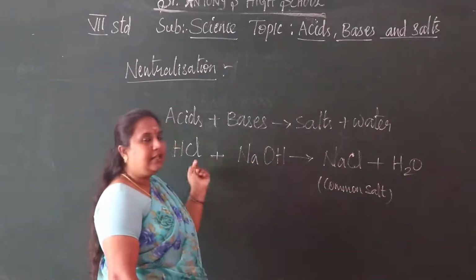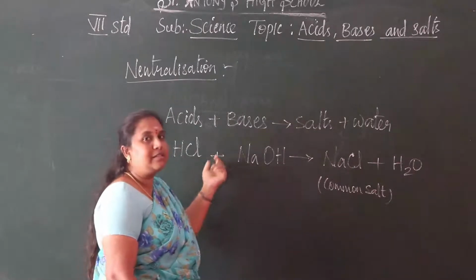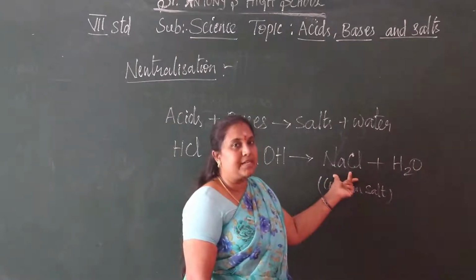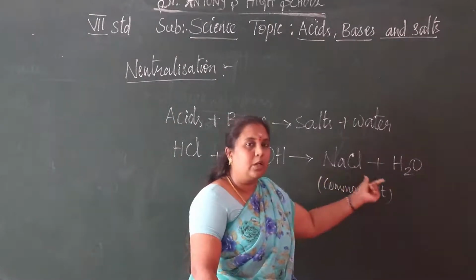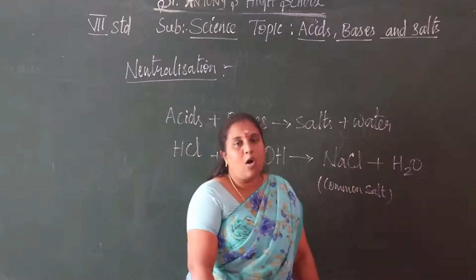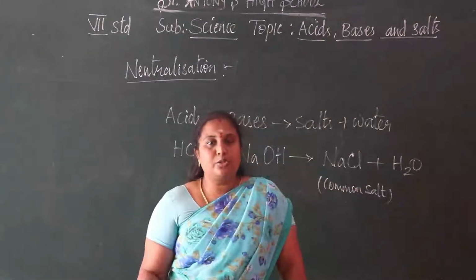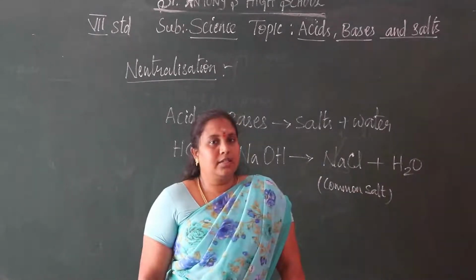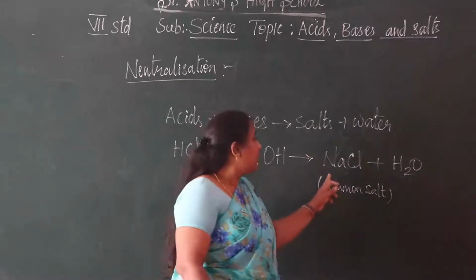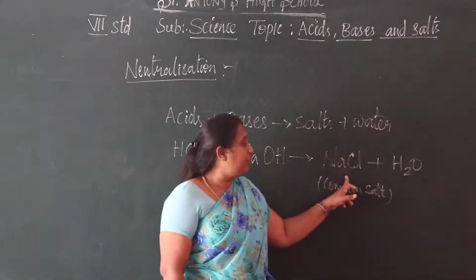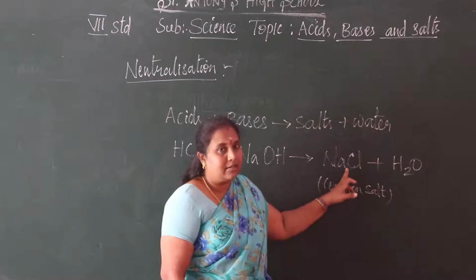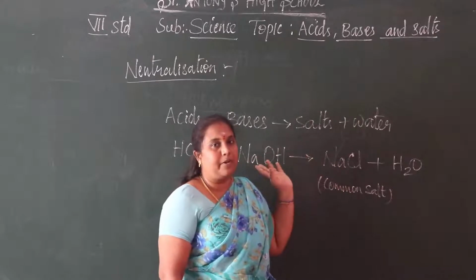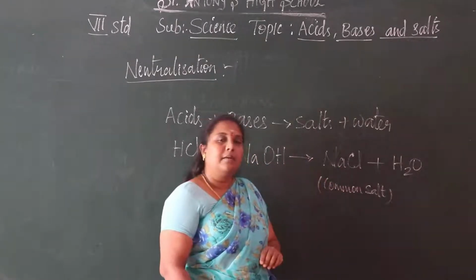Now we are adding these two substances, the acidic substance and the basic substance. We are getting a neutral substance, that we can say is sodium chloride. Sodium chloride is a common salt which we add to cooking items, for kitchen purposes. So this is neutral in form. It doesn't show acidic properties and doesn't show basic properties. It shows neutral properties.